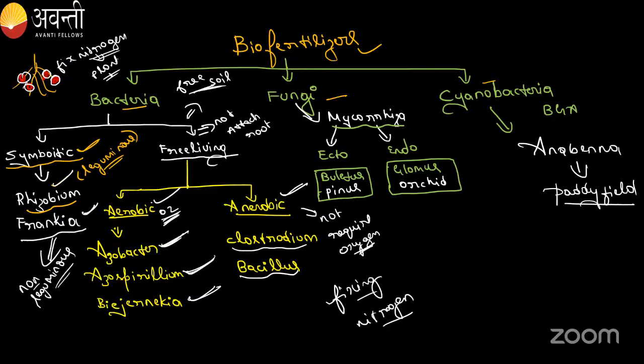Okay. So now we understood the bacteria which increase the fertility of the soil. One is with the association with the root, that is Rhizobium and Frankia, whereas another is freely living in the soil without attaching to any root. In that we studied aerobic, that is Azotobacter, Azospirillum and Beijerinckia, and anaerobic, Clostridium and Bacillus.